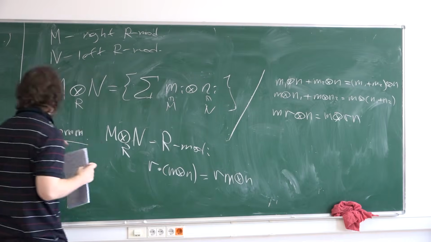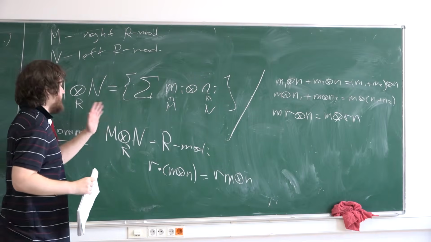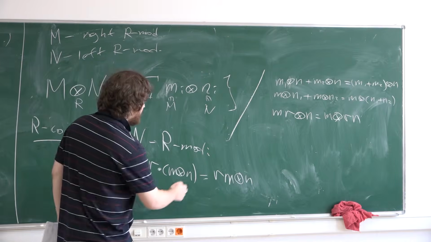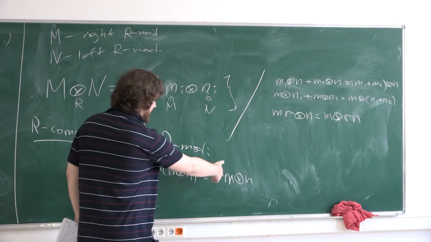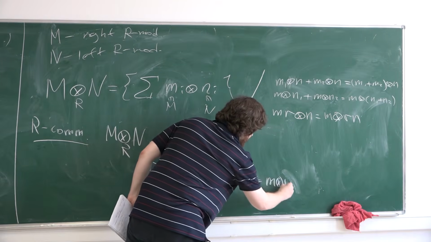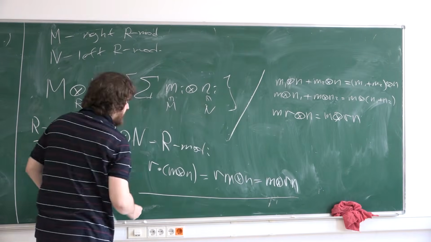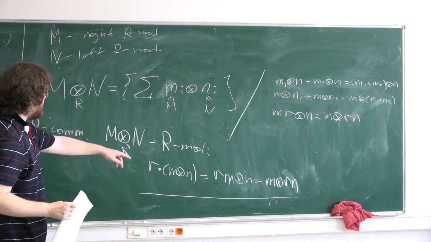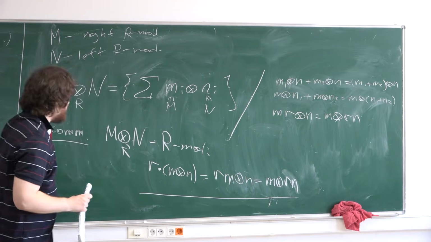Because if R is commutative, then all my modules are left and right at the same time. So I can, for example, assume that they are left. And this is the same thing as this, and so on. And you can check that this is a correctly defined R module structure.